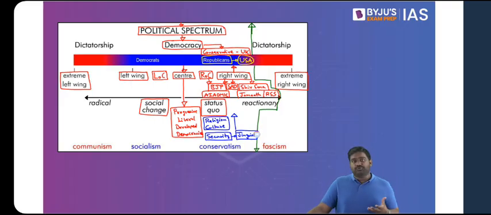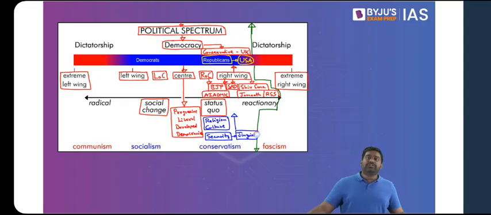Even if you look at environmental issues, usually right wing parties and organizations are pro industry and anti environment, usually, but there can be exceptions. Now, for example, if you look at Donald Trump, he didn't believe in climate change. He dismissed climate change as a conspiracy theory. He completely favored the capitalists, the industries.